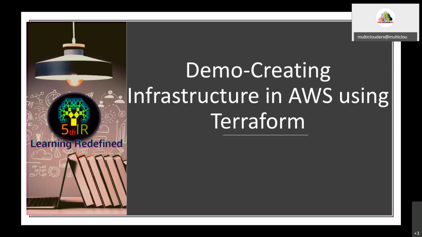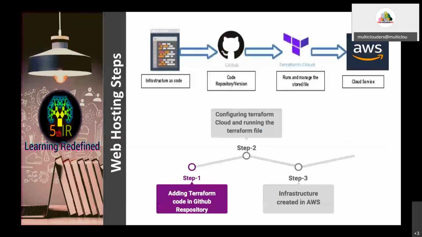Okay, so now I will explain the steps. What are the steps needed? First you have to create infrastructure as code. I already explained that it is a text file. Declarative configuration you have to provide in a text file, that is what we call infrastructure as code. If you are creating this in Terraform, we will call it main.tf, or any file name you like, yourname.tf. That file you have to save in the repository, that is a GitHub repository. In my case I am going to use a GitHub repository.